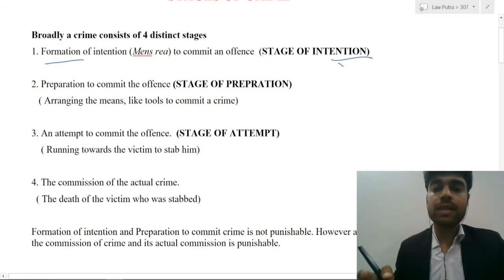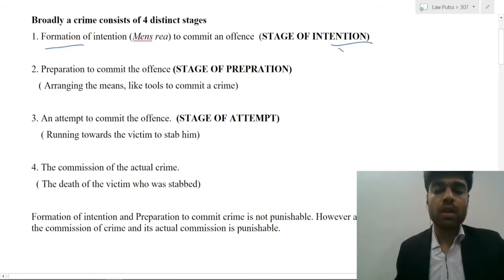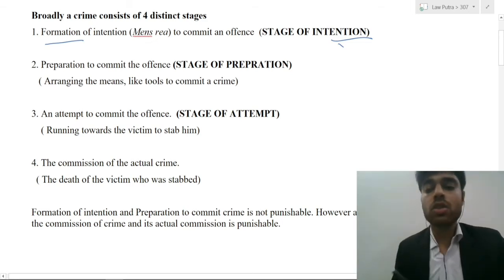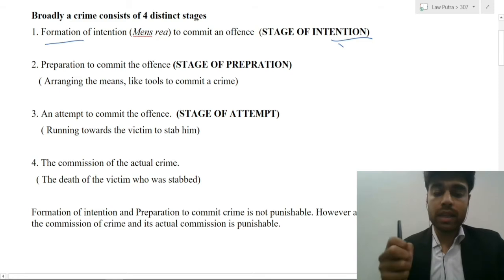And if he is successful in stabbing B, and because of the wound from that stab B dies, that would be the actual commission of the crime. So under criminal law, formation of intention and preparation to commit crime is not an offense, but the attempt to commit the crime and the actual commission is an offense.